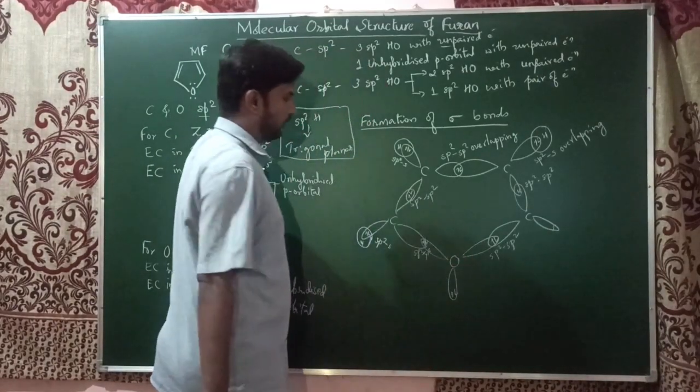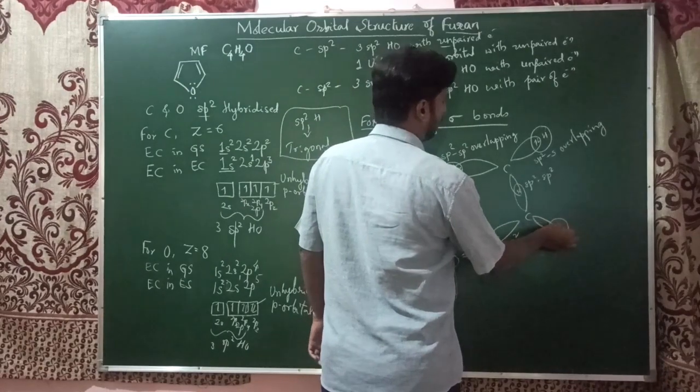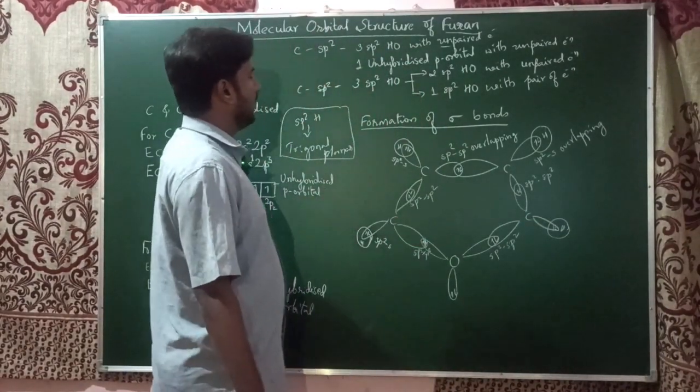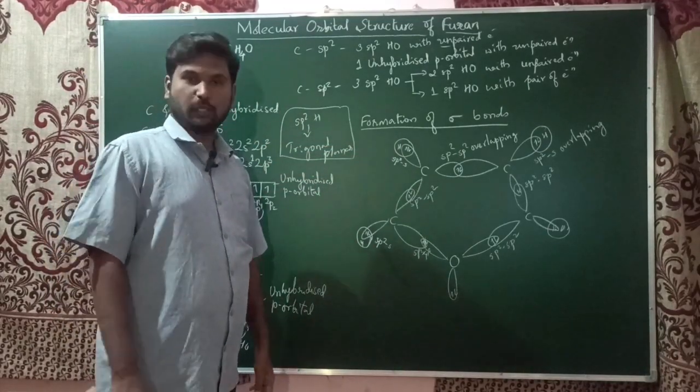The oxygen is free. Here, one more carbon. This is the molecular orbital structure of furan for the formation of sigma bonds.